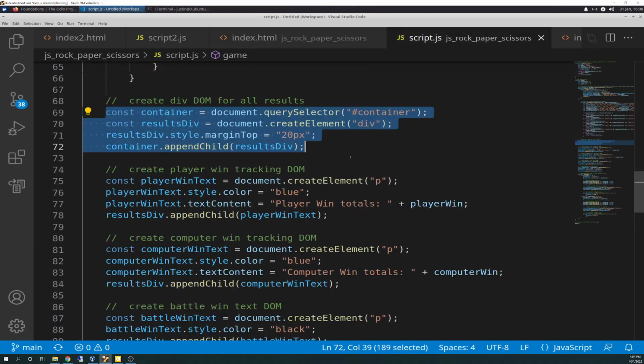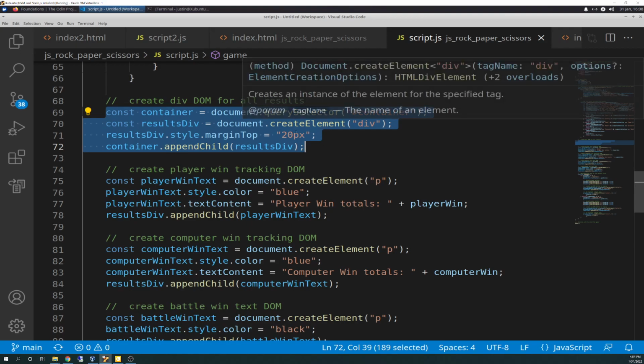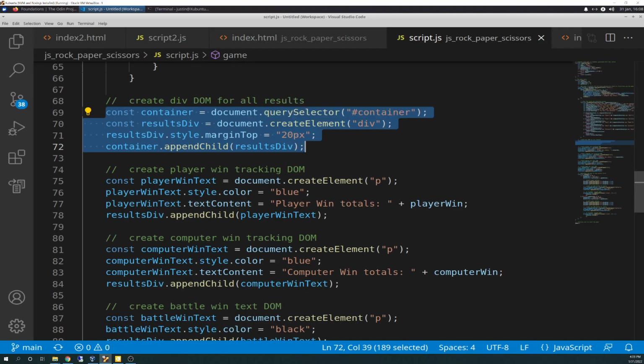And resultsDiv.style, so we're adding a margin of 20 pixels at the top, which means it'll create the div with 20 pixels of margin between the buttons. You'll see this when I show you at the end. I'll put it all together and show you the browser package, and you'll see there's a little bit of space in it, and that's why that line's in there. And then container.appendChild, so this appends resultsDiv onto container as a child.